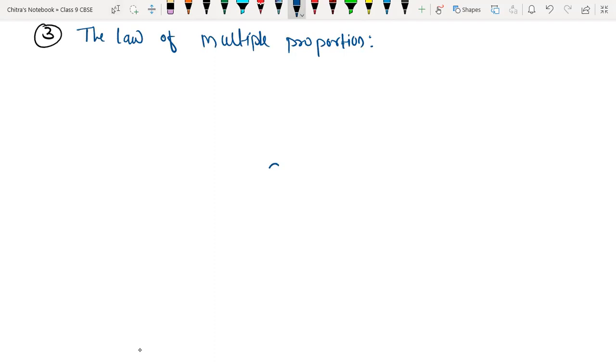Suppose I have carbon in the form of graphite. I burn that graphite in excess of air. Excess of air means a sufficient amount of oxygen will be present in order to fully oxidize the carbon. I'm just burning that, and it will form carbon dioxide gas. Is it or not?